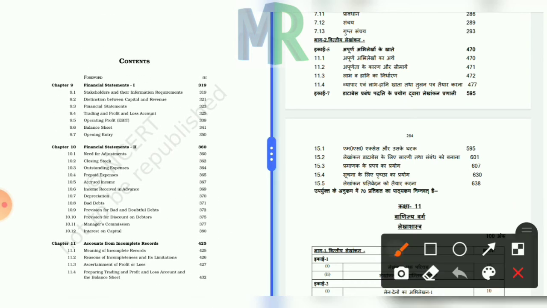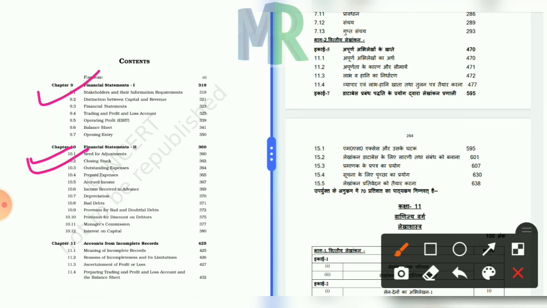Starting from chapter number 9, you have to study this chapter, which is known as financial statements. In this chapter you have to know about the trading account, profit and loss account, manufacturing account, how you can prepare the balance sheet, what is opening entry, and what is the distinction between capital and revenue. Financial statements second is the second version of the first chapter, chapter number 9.